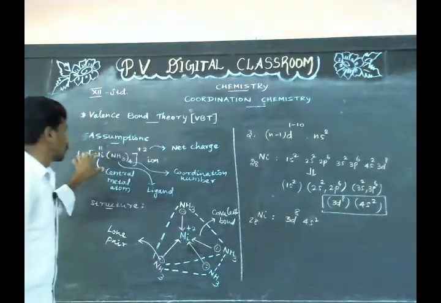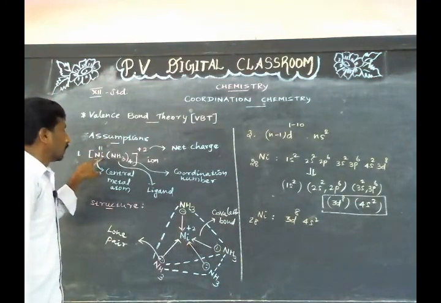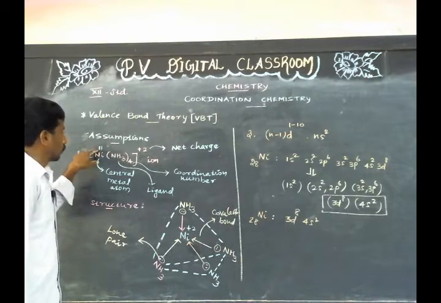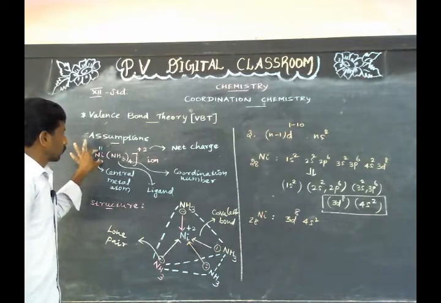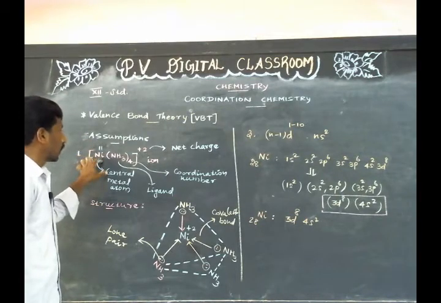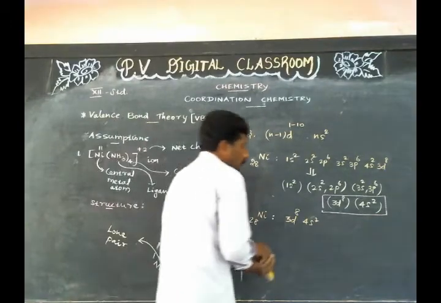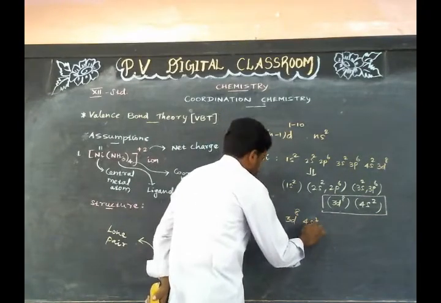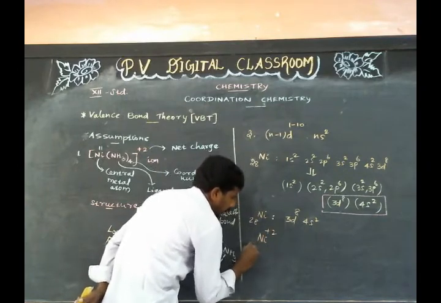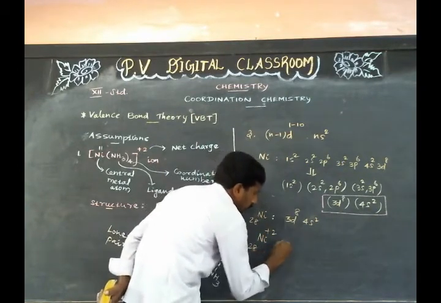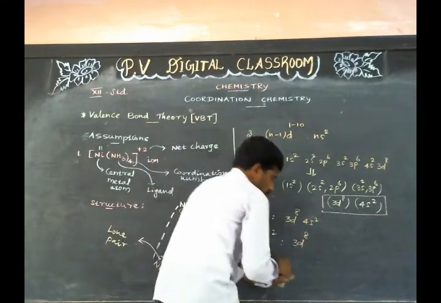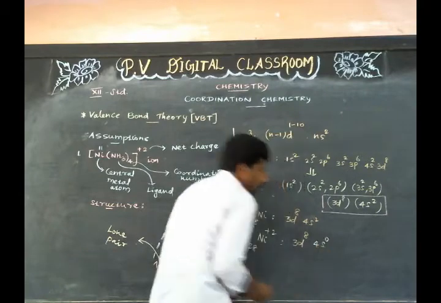But in this complex cation, nickel exists in the +2 oxidation state. To write down the outer electronic configuration of the Ni2+ ion, we should omit these two electrons. Therefore, the outer electronic configuration of the Ni2+ ion with atomic number 28 is 3d^8, 4s^0.